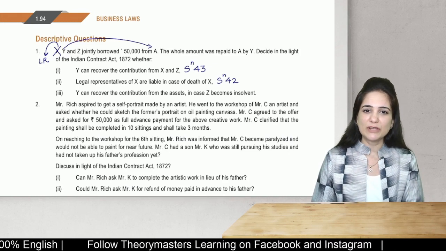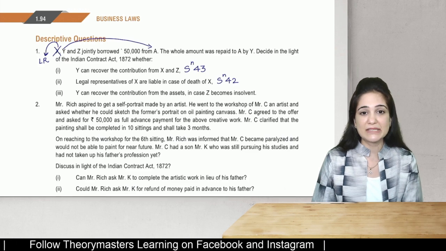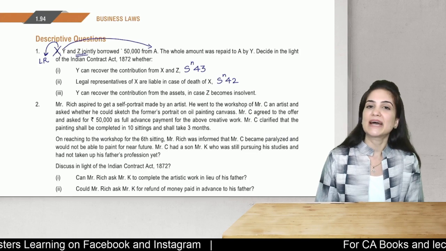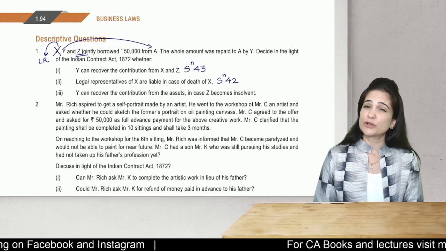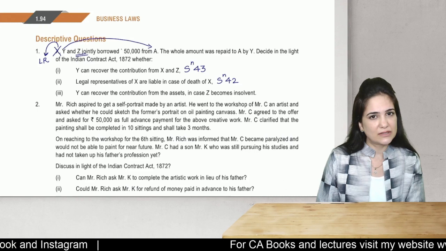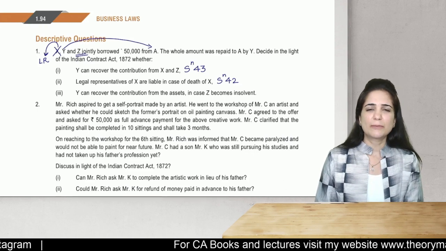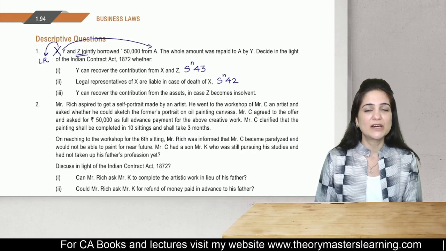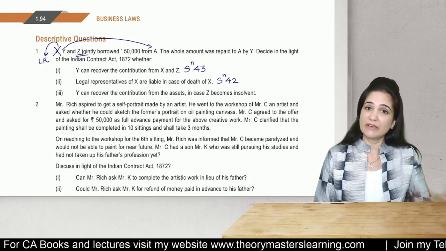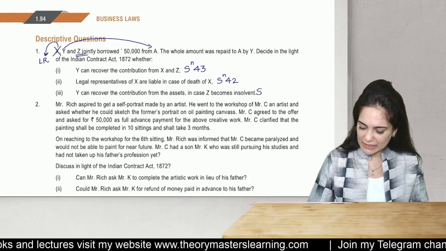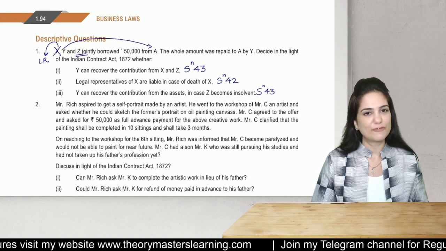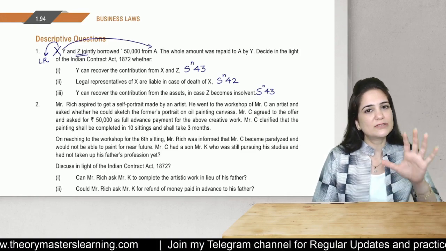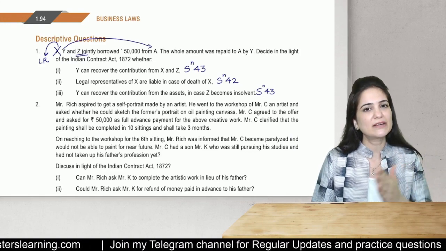Whether Y can recover the contribution from the assets in case Z becomes insolvent? Yes, if Z has become insolvent, then his assets shall be liable. But what if there is default? What if his assets are insufficient? Then the loss will be shared by X and Y. So the loss in case of default will be shared by the remaining promisers. They will have to share it because the liability is joint and several, so they will be liable. So this entire question actually discusses only the theory part of section 42, 43 and 44.